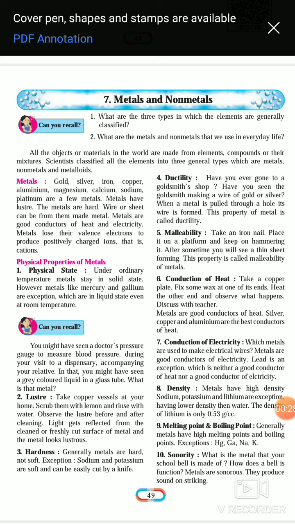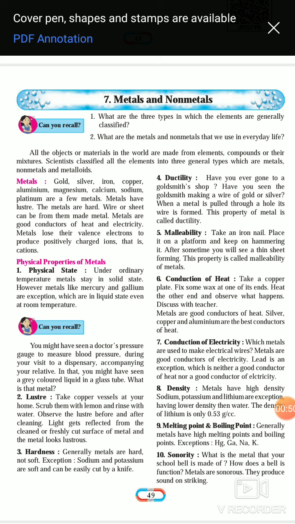Second question is, what are the metals and non-metals that we use in everyday life? So some metals like iron, then metals like aluminium or copper, we use the utensils of these metals.